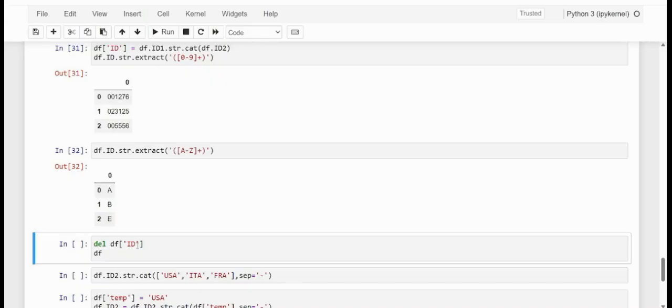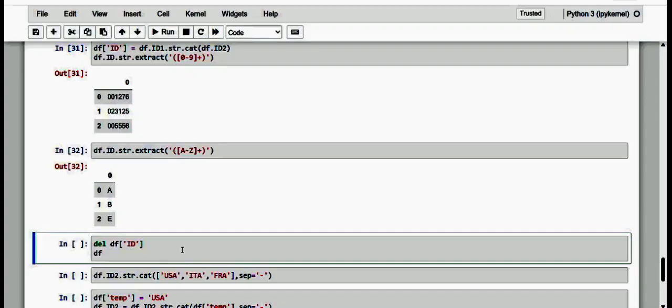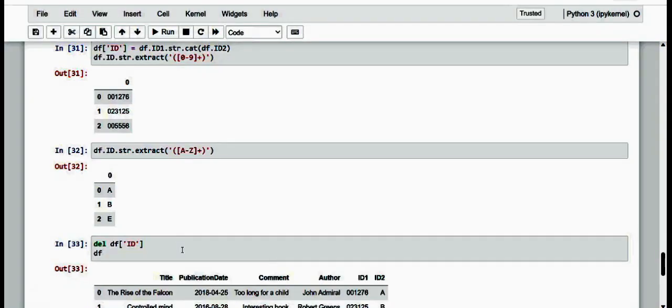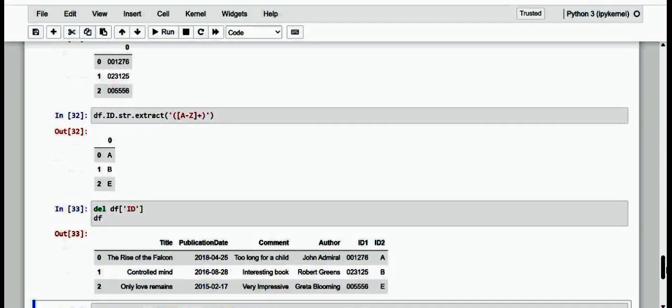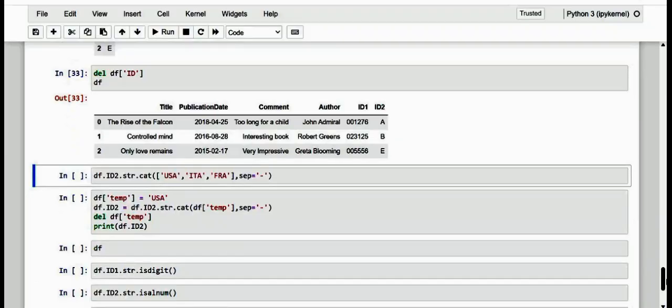So now that we have separated the alphanumeric from the numeric characters, let me just delete the original column here, ID. Okay, so let me just make it, and the resultant of this operation. So here we just get 8.